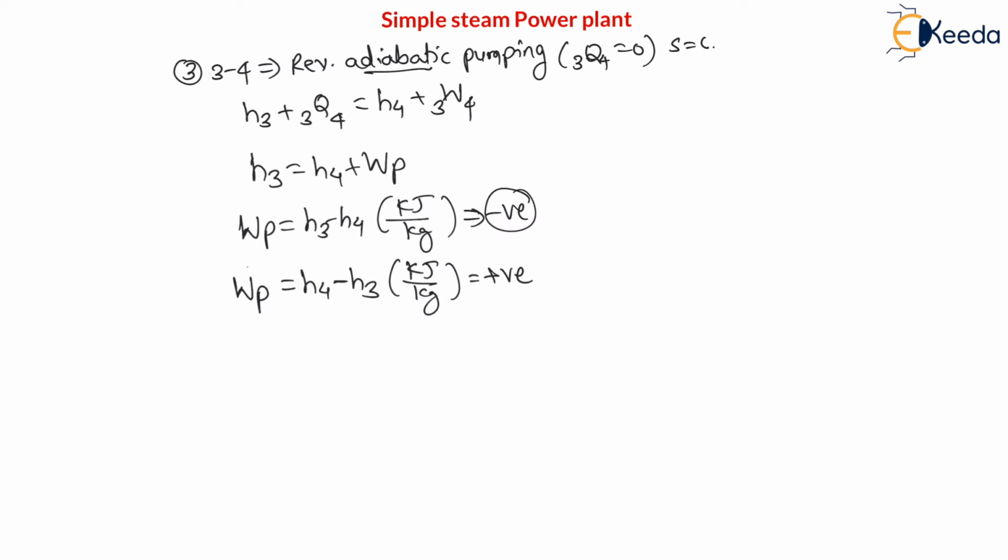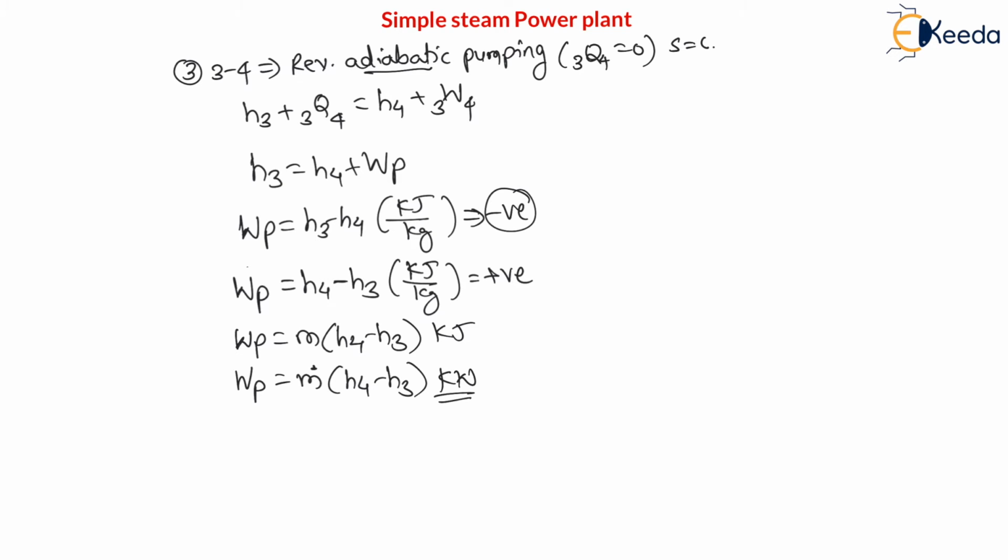Now my dear students, we already know that work of pump is negative. So here we are considering positive answer, and in calculation later we are going to use this as a negative work, right? Now if I want to find work of pump in kilojoule, then I have to multiply with mass, m into H4 minus H3. It will be in kilojoule. If I want to find in kilowatt, then I have to multiply with mass flow rate, m dot into H4 minus H3. This answer will be in kilowatt, right?